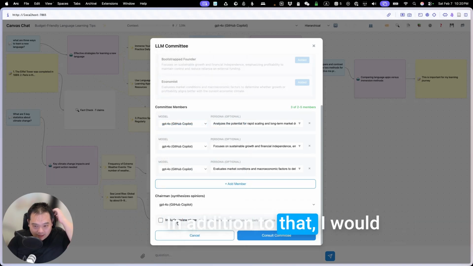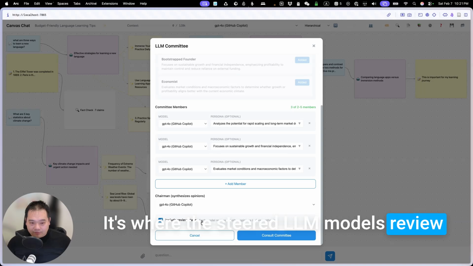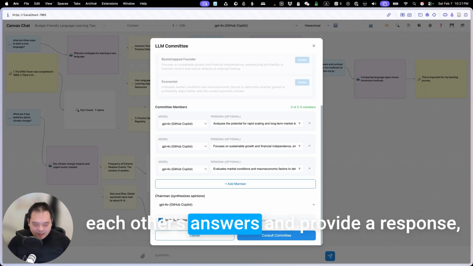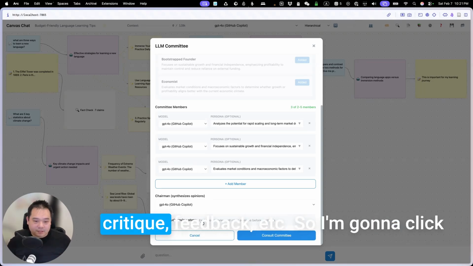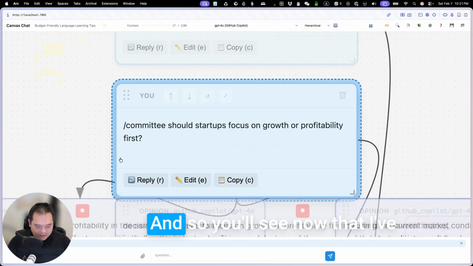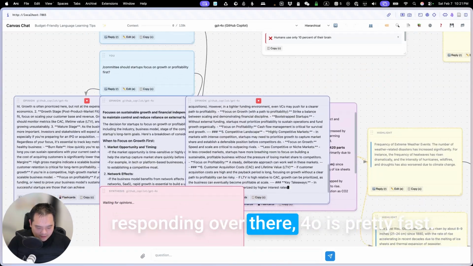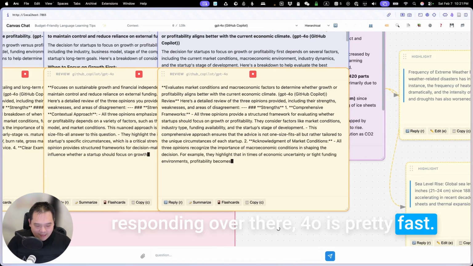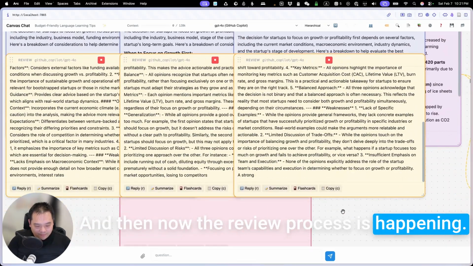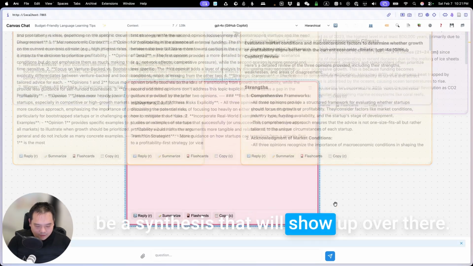In addition to that, I would like to include a review stage. And what does this review stage mean? It's where the steered LLM models review each other's answers and provide a response, critique, feedback, etc. So I'm going to click Consult Committee, and it's going to get going. And so you'll see now that I've got multiple AI models that are responding over there. 4.0 is pretty fast. And then now the review process is happening. And then finally, once this is done, there will be a synthesis that will show up over there.